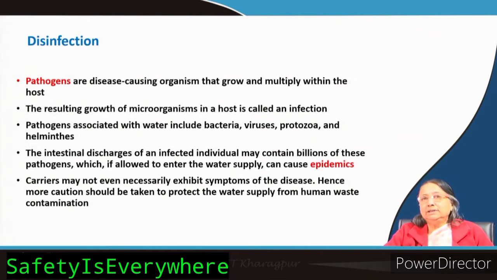There are many diseases which are waterborne, means water is a carrier for those diseases like typhoid and cholera, these are very common. So, we have to protect the water in the water supply systems so that this type of contamination does not happen. Otherwise, it will create epidemics, because a lot of people will drink it and get sick. So, we should protect it, this is our job, the environmental engineer's job.